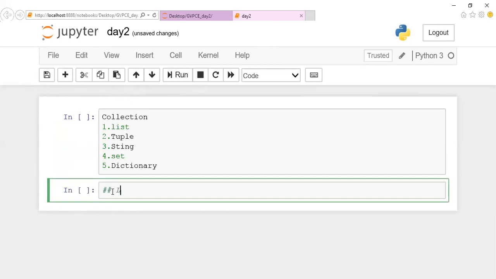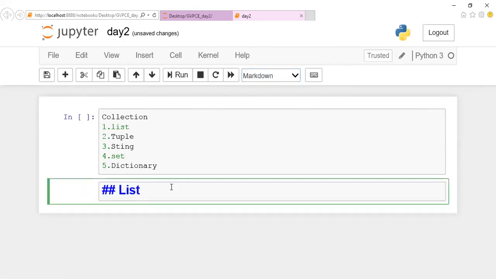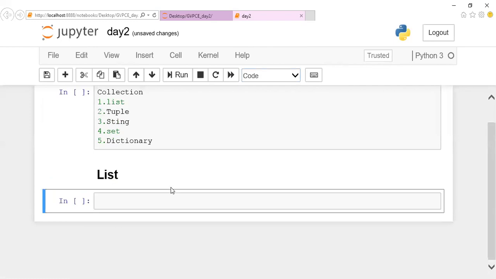Whenever we want to store a group of elements, I can store them with any one of the data types. All the collection types are used for storing a group of elements. When I say group of elements, it is similar to your array concept. As you see in C programming, we use arrays for storing a group of integers or a group of float values. But here, these collection types are used for storing a group of different data types.